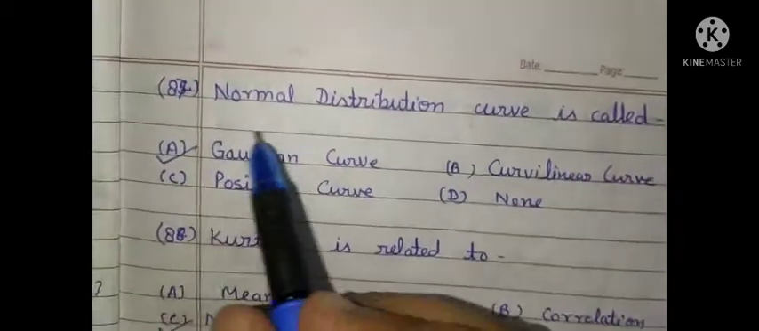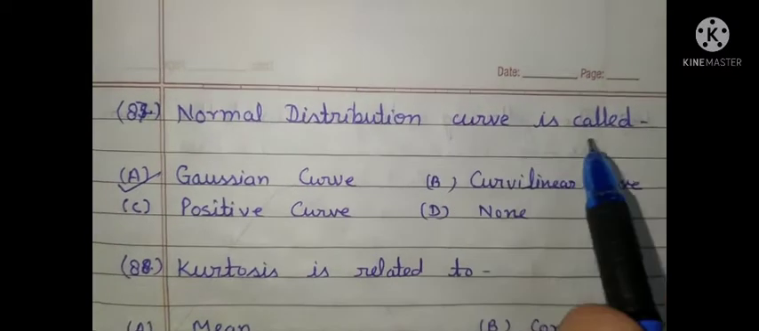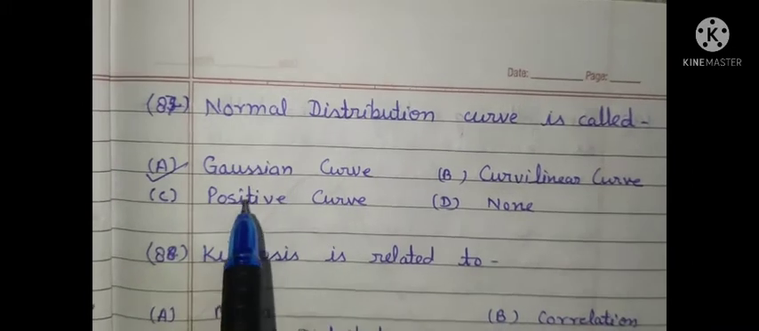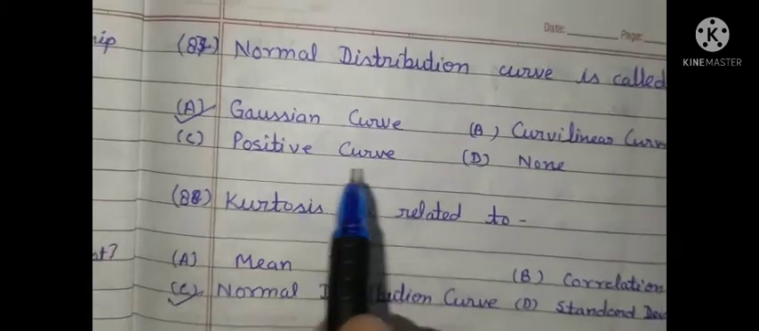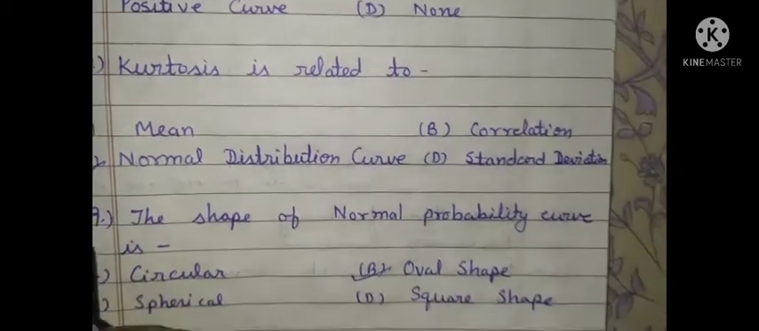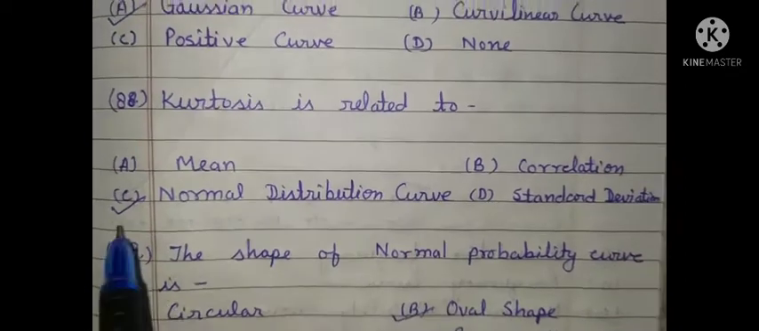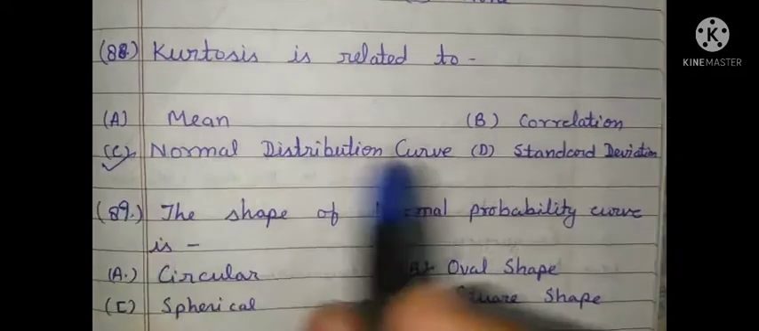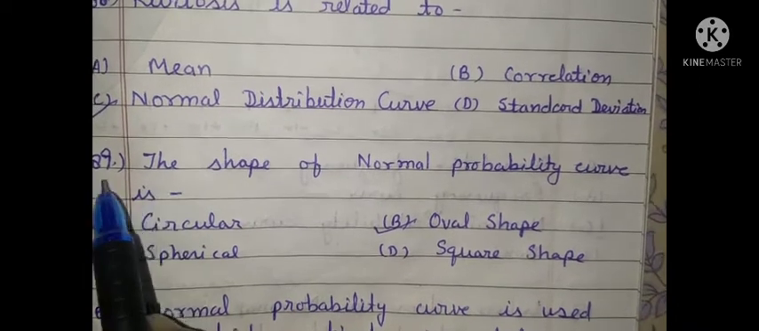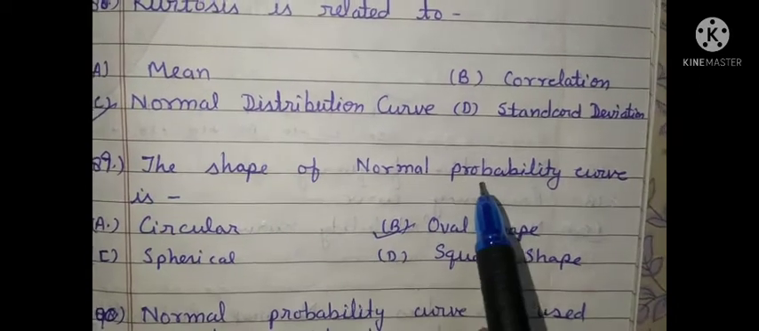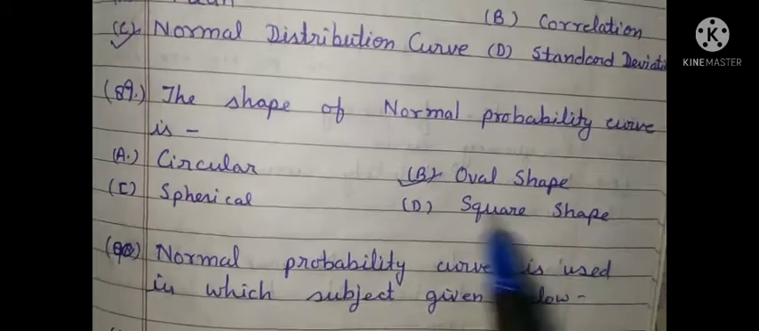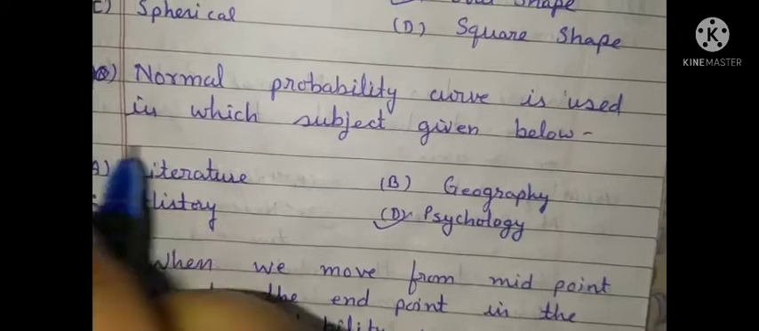Question number 87. Normal distribution curve is called Gaussian curve. This is also known as normal distribution curve, also known as Gaussian curve. Kurtosis is related to normal distribution curve is the correct option. So option C is correct. Next question, question 89. The shape of normal probability curve is oval shape. So option B is correct.